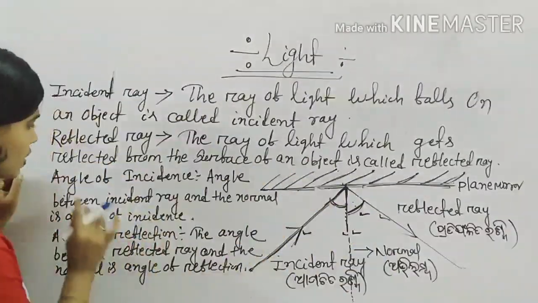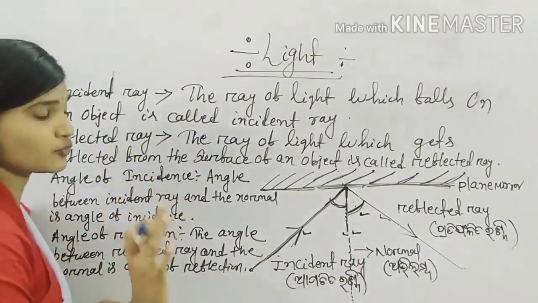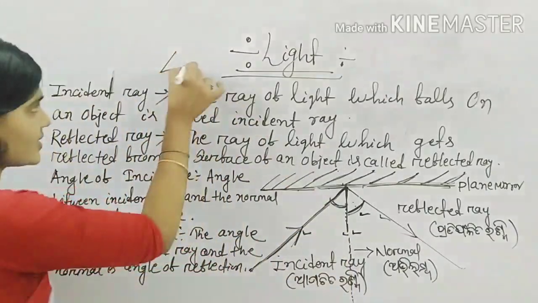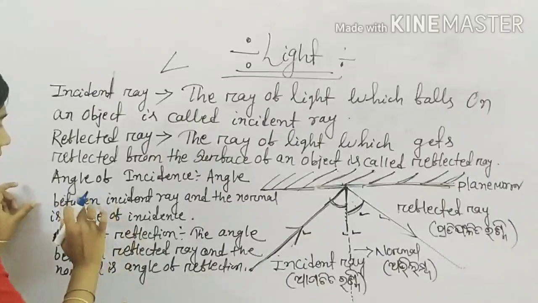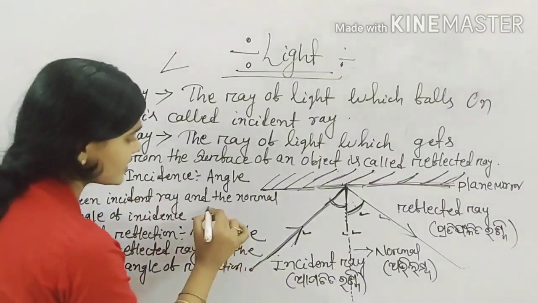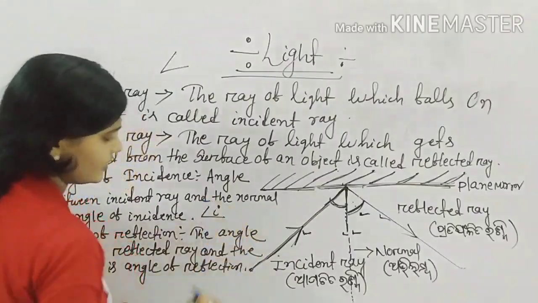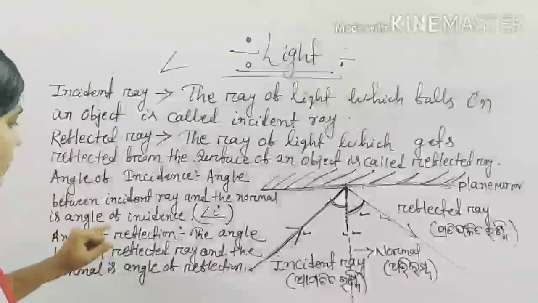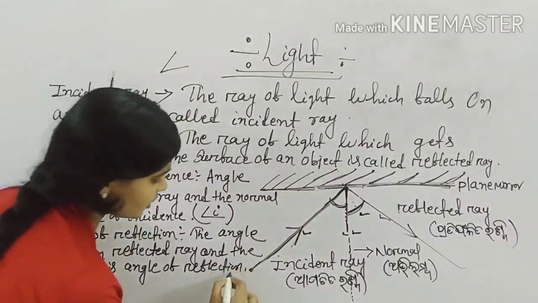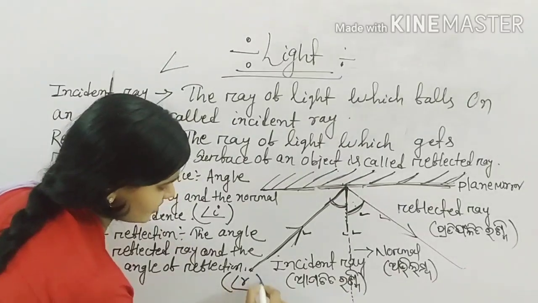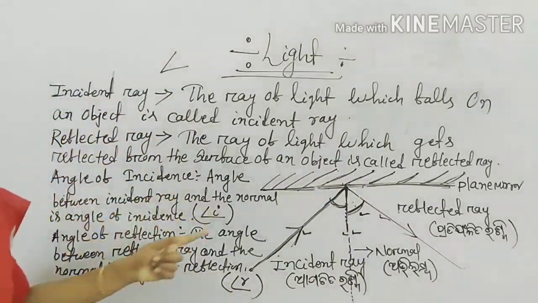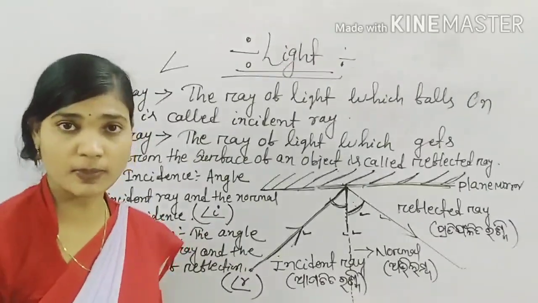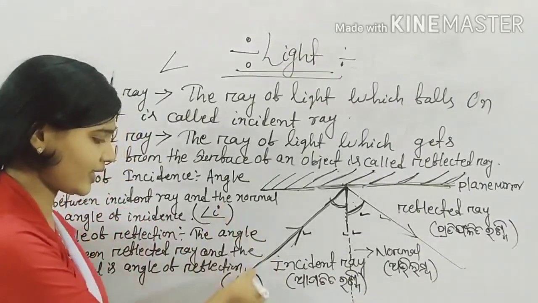But the symbol of the angle of incidence, we know that the symbol of angle is like this. But what is the symbol of the angle of incidence? Small i angle. And here is the symbol of angle of incidence. But what is the symbol of angle of reflection? Small r. The small i is the symbol of angle of incidence, and small r is the symbol of the angle of reflection. So I will write like this.